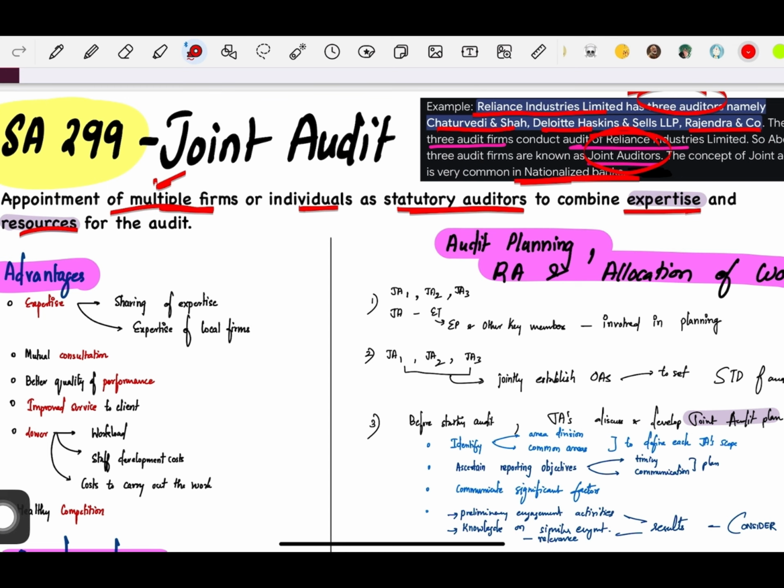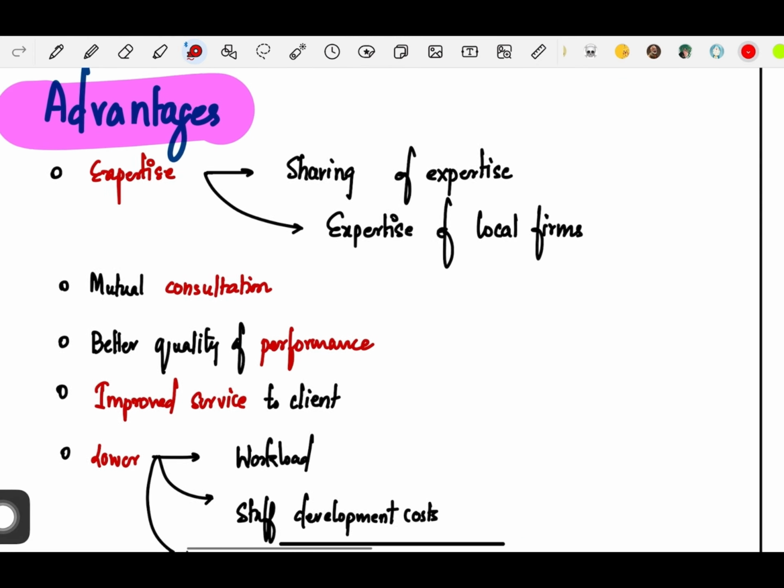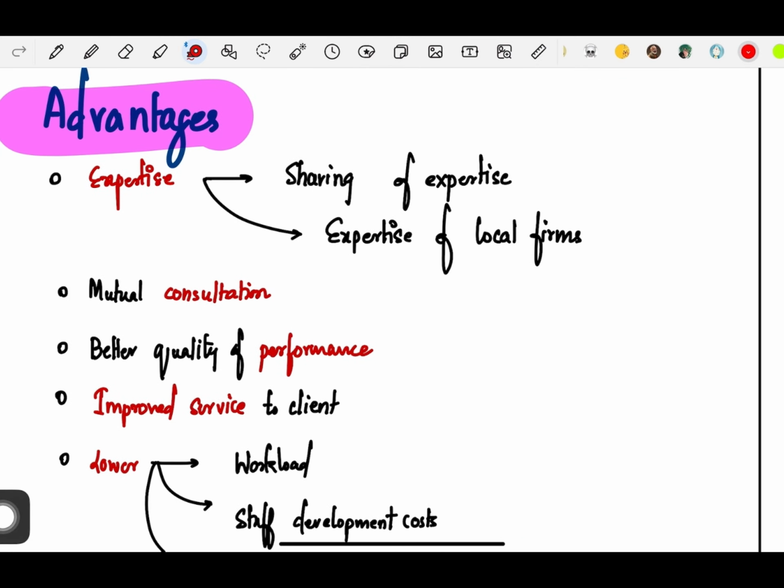Okay, so there are many advantages of joint audit as well as disadvantages. First, let's look at the advantages. In case of joint audit, you are combining the expertise and also the resources. In case of expertise, there is sharing of expertise and expertise of local firms. For example, Deloitte is not locally from India, it's from another country, but it is carrying on its audit in India.